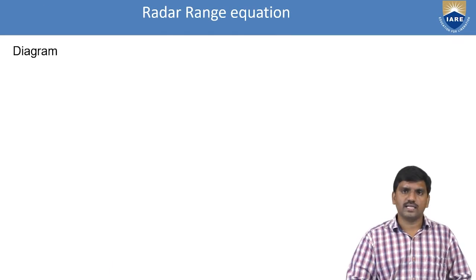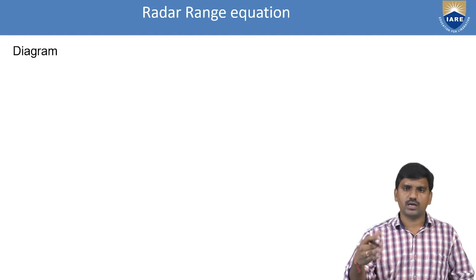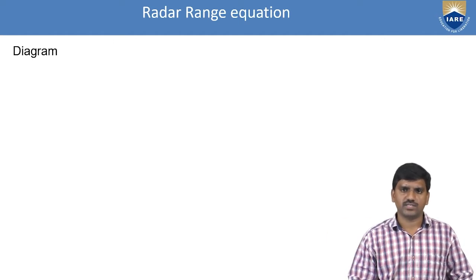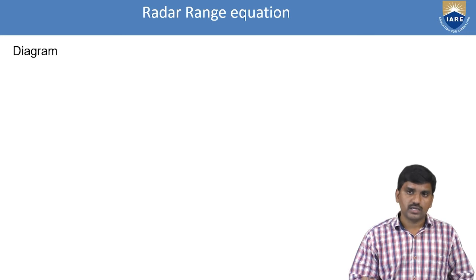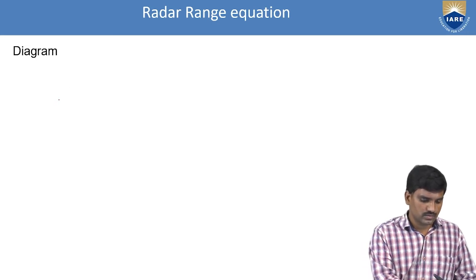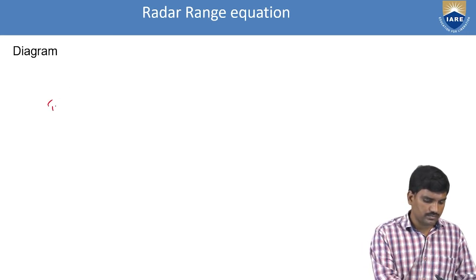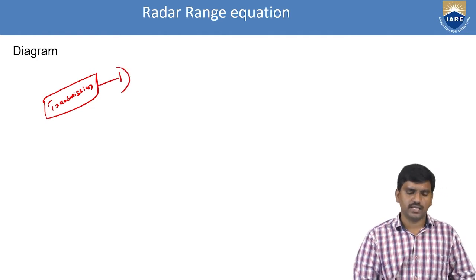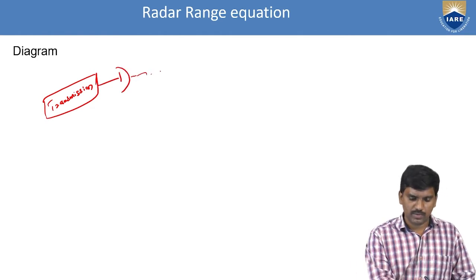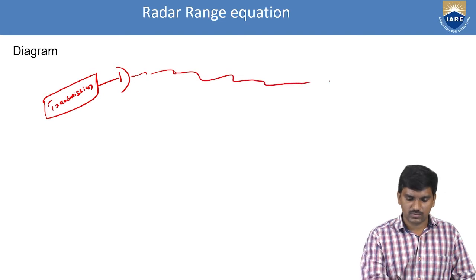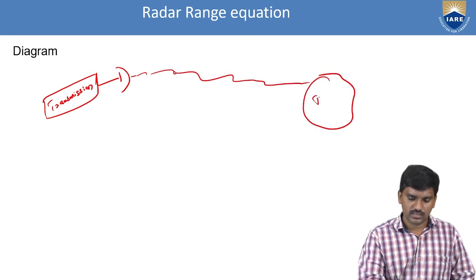Next one, radar range equation. Before entering into the radar range equation, first I am drawing a theoretical diagram. This is the transmitter, the transmitting antenna, passing signals to identify the target.